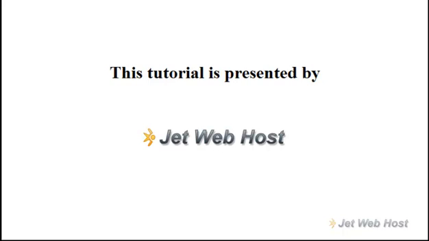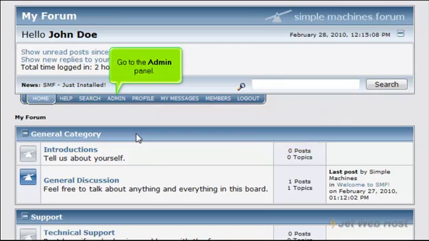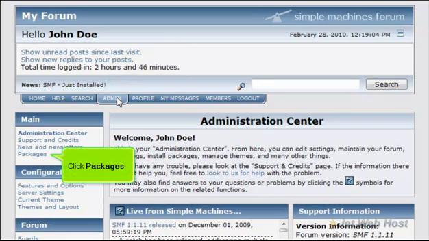How to find and install packages for SMF. Packages are modifications or mods for SMF that can be installed to enhance your forum. Go to the Admin panel. Click Packages.